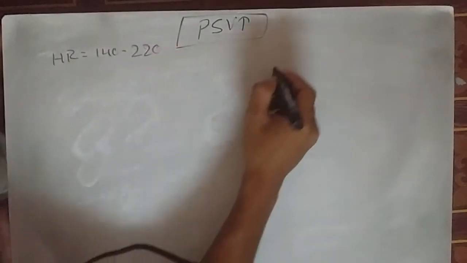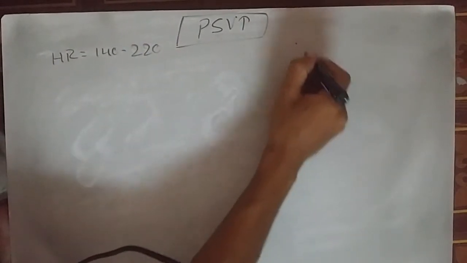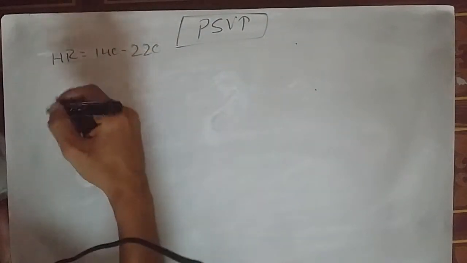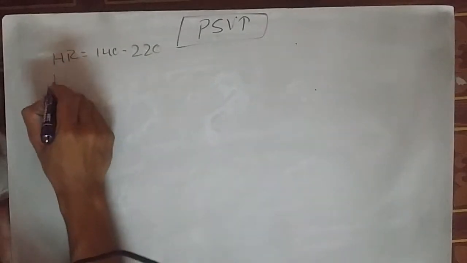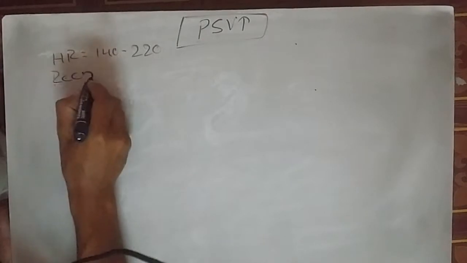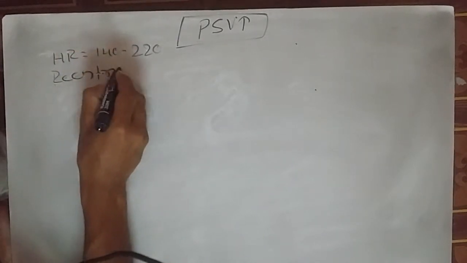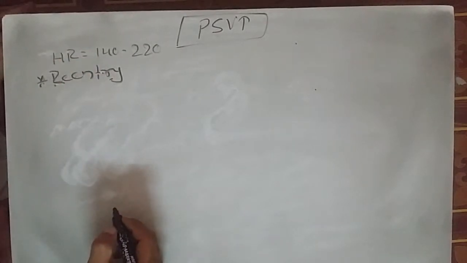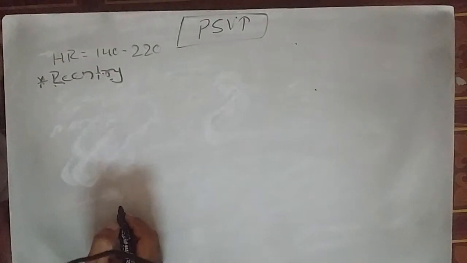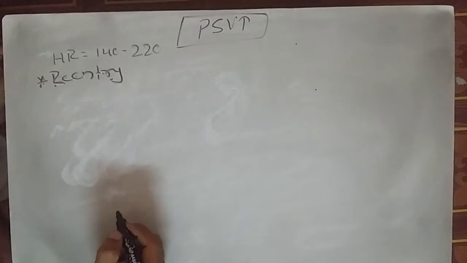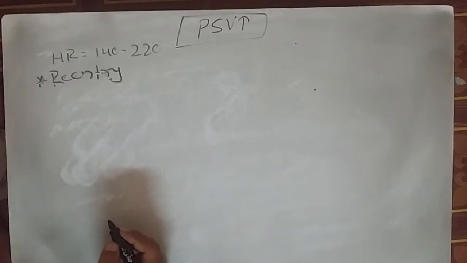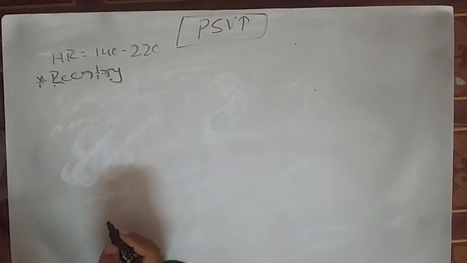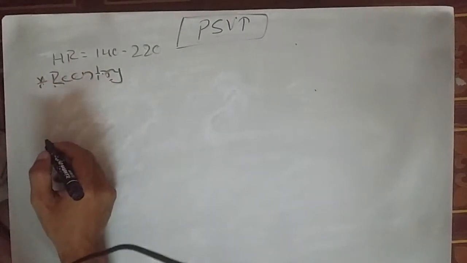Means usually the conduction from the SA node should go to the AV node, but there is re-entry via the accessory pathway, so that is the re-entry seen in PSVT. Okay, this is the important point. Re-entry is the pathogenesis behind PSVT, and as we know, the causes of supraventricular tachycardia are similar.